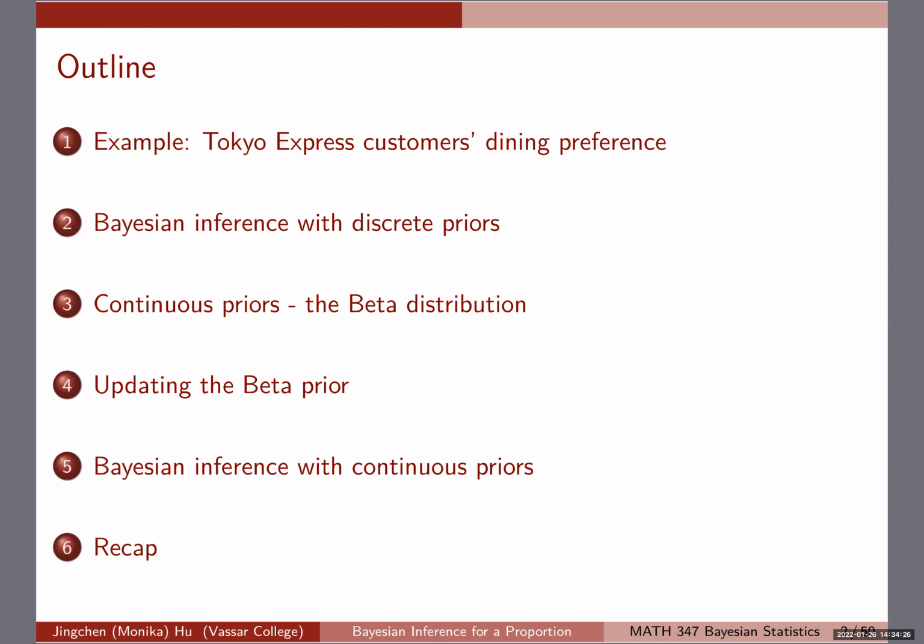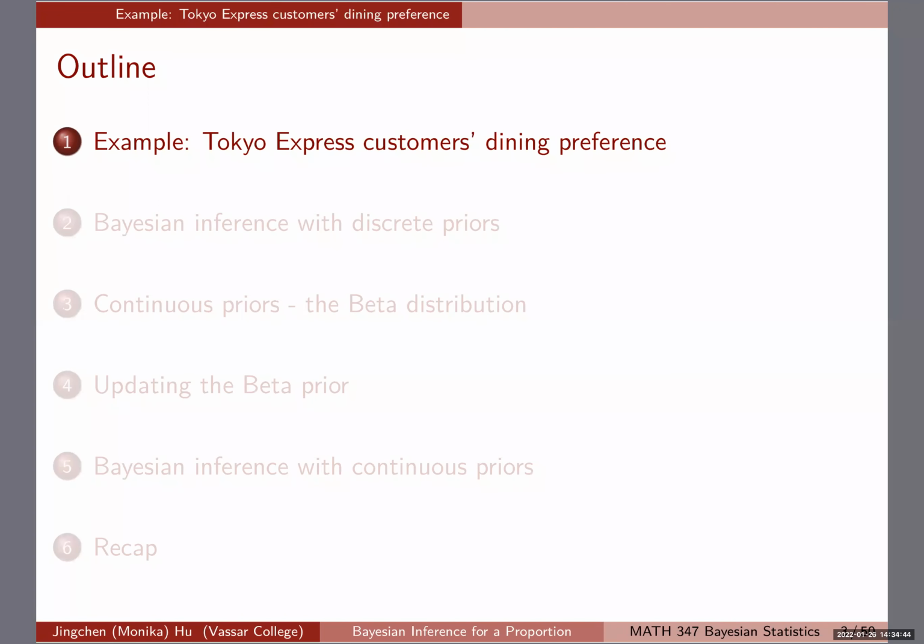So one way to make it work is, instead of using a discrete prior, we're going to use a continuous prior, and we're going to introduce the beta distribution. Then finally, I will show you how to update the beta prior to its posterior, and of course, how to do Bayesian inference with this continuous prior. I think this week and maybe also Wednesday next week, we'll use most of the time talking about this chapter. And I will use a motivating example of Tokyo Express consumer dining preference.